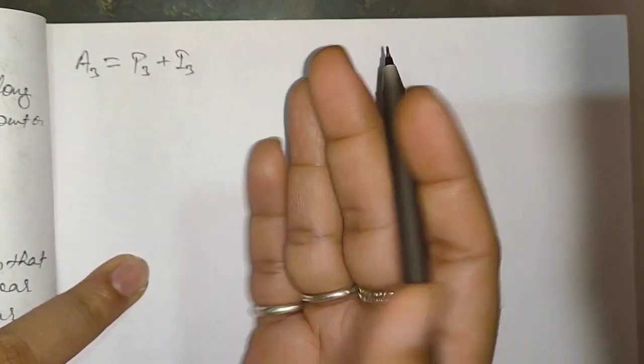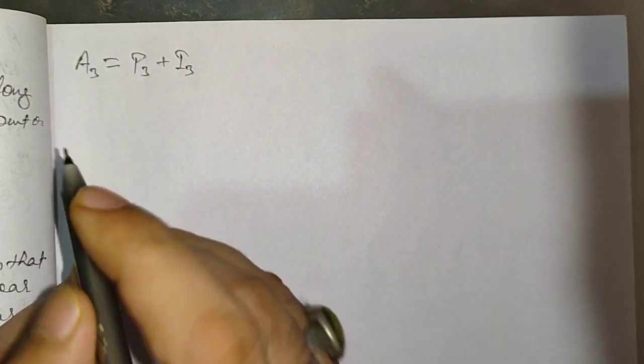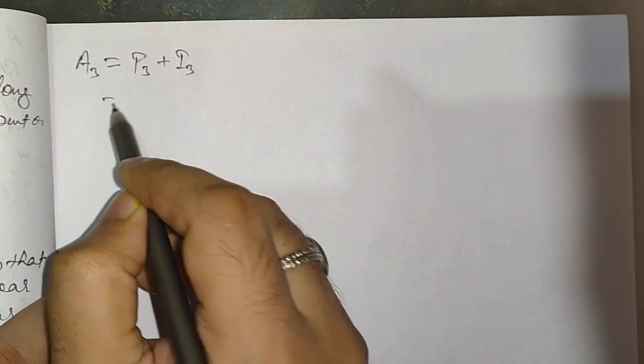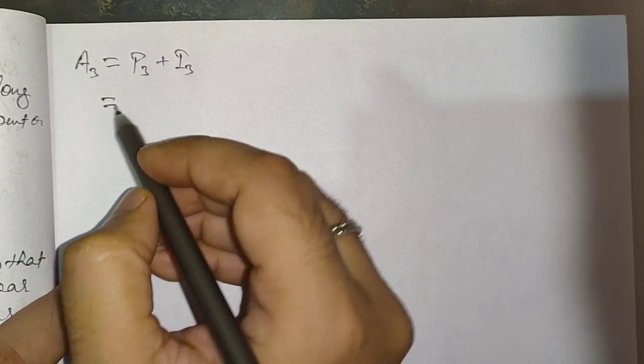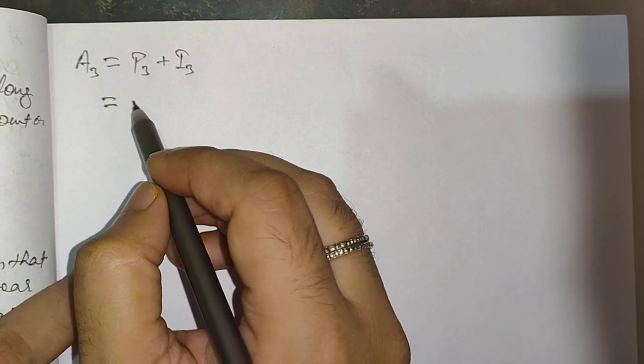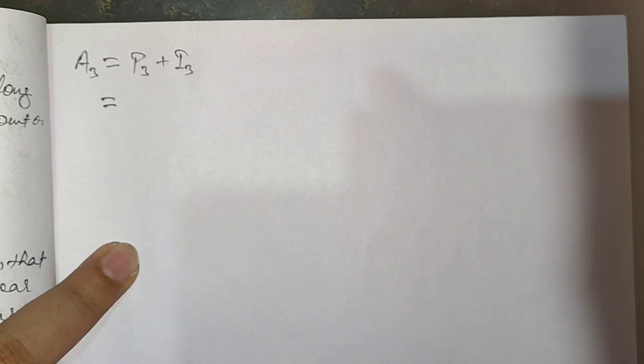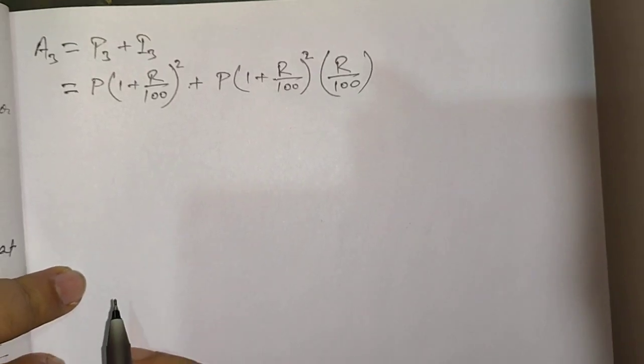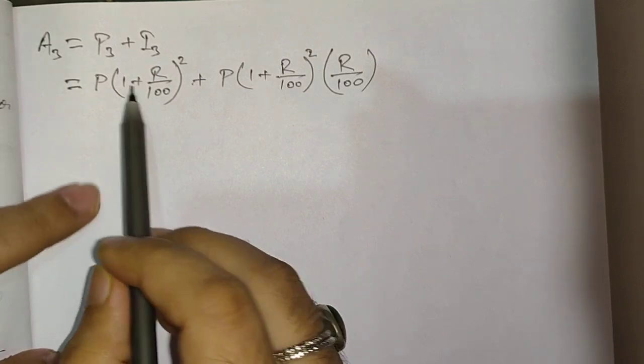So with the help of simple interest only we can find out the compound interest. You should keep this in your mind. Now simply substitute the values. First we are going to substitute the value of P3 and then I3. You can easily understand this.